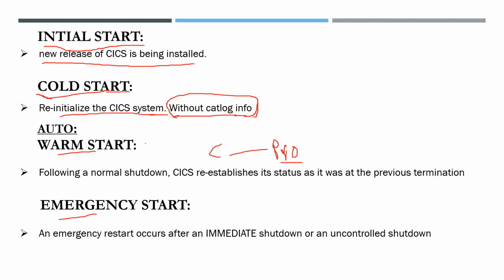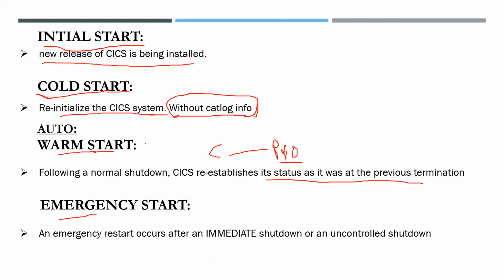When CICS is shut down normally, it will choose warm start when starting. It will resume from the previous programs and previous data we were handling. No data will be removed or lost. It checks the catalog for the previously stored backup, and starts from that backup.